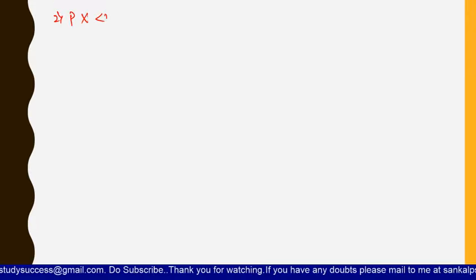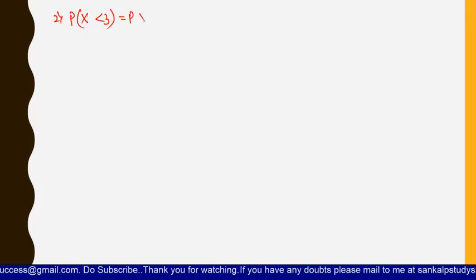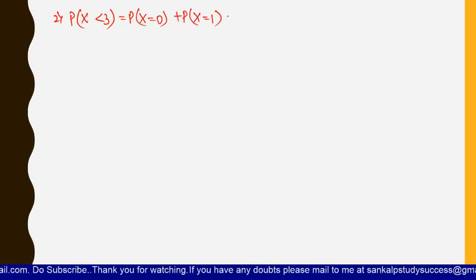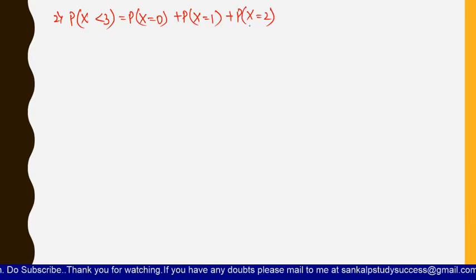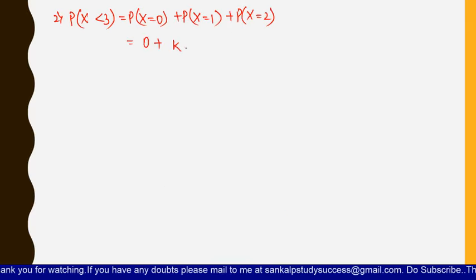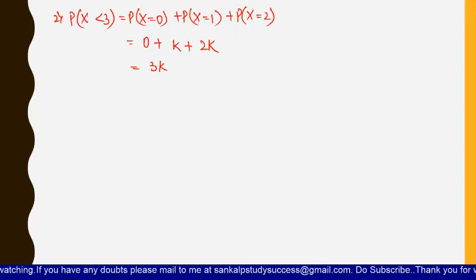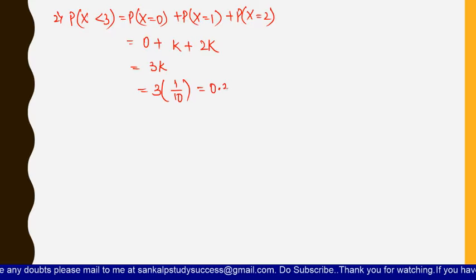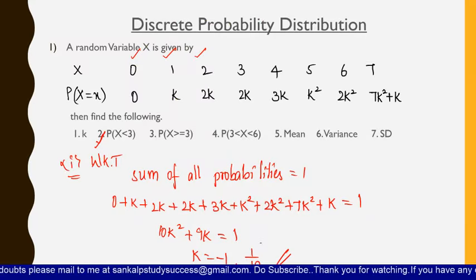So P of X less than 3 is P of X equals 0 plus P of X equals 1 plus P of X equals 2. The probability of 0 is given as 0, the probability of 1 is k, and the probability of 2 is 2k. So we get 3k, which is 3 into 1 by 10, that is 0.3, because we are considering the positive value.